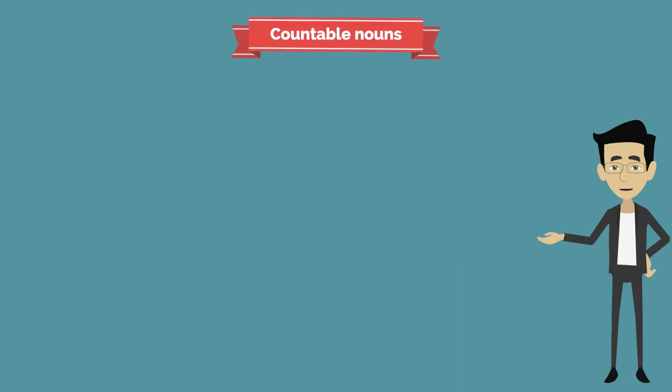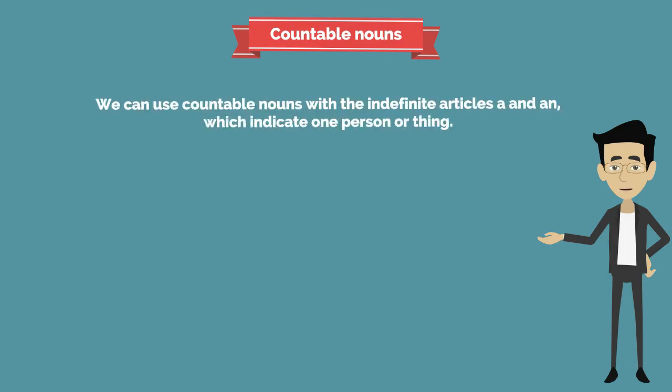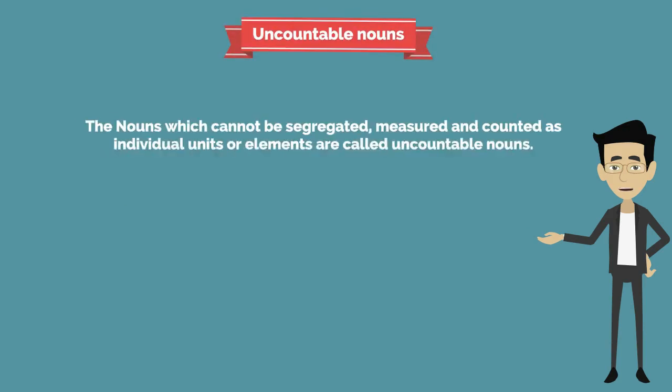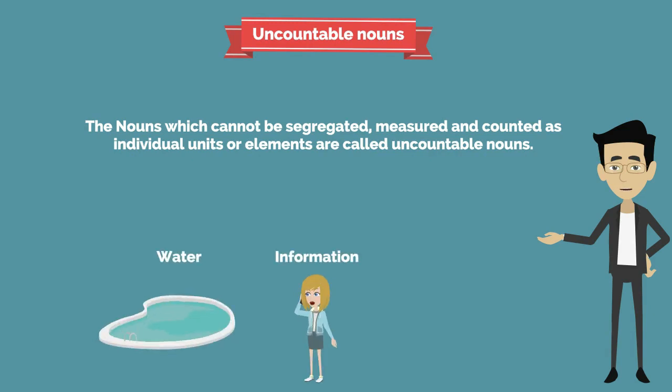Uses. We can use countable nouns with the indefinite articles a and an which indicate one person or thing. We can also use countable nouns in the plural form. Second one, uncountable nouns. The nouns which cannot be segregated, measured and counted as individual units or elements are called uncountable nouns. Examples, water, information, money and so on.